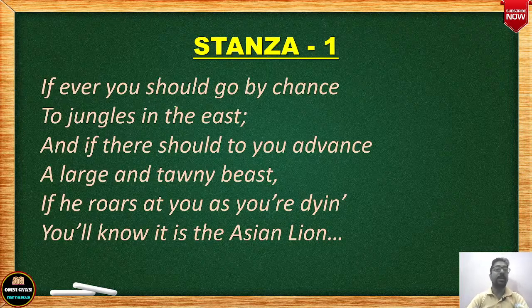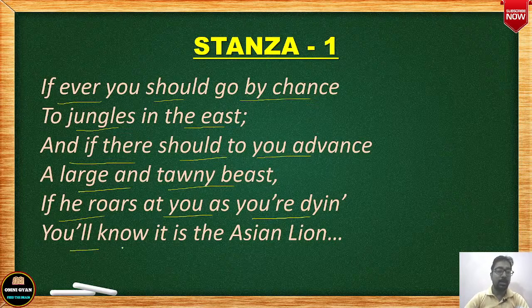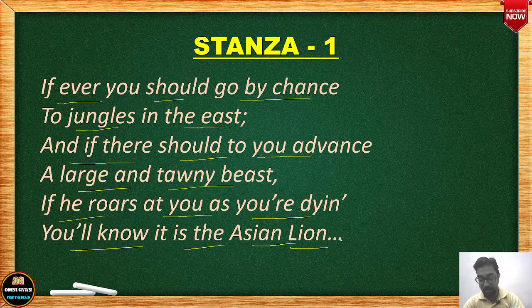Okay, so let us see the first stanza. There are total 6 stanzas in the poem. If ever you should go by chance to jungles in the east, if there should to you advance a large and tawny beast, if he roars at you as you are dying, you will know it is the Asian lion.